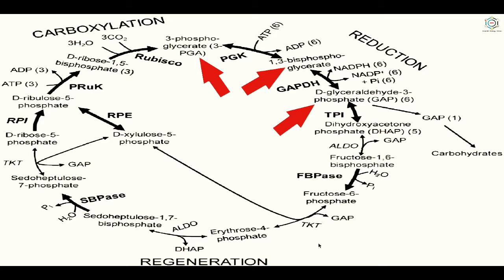by the enzyme triose phosphate dehydrogenase, which is used in the conversion of 1,3-bisphosphoglyceric acid into glyceraldehyde 3-phosphate or 3-phosphoglyceraldehyde. Inorganic phosphate is released here.